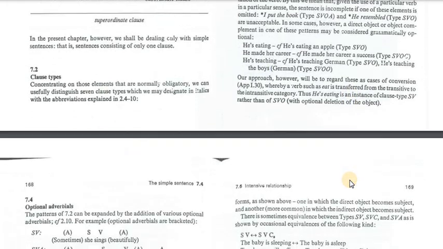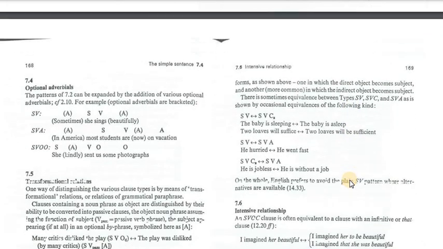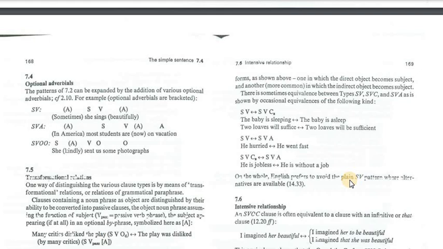Here again, about optional adverbials, we've said that the complement, the object, or sometimes the adverbial are obligatory, but other times we may have optional adverbials. Let's have a look at some sentences and decide whether the adverbials are optional or obligatory. For example, sometimes she sings beautifully. Here, the sentence pattern is she sings, so both adverbs, sometimes and beautifully, are optional.